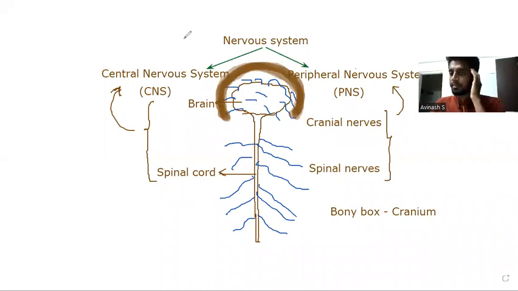For example, when we suddenly dash our head against a wall, the brain is still protected from mechanical injuries because of the box called the cranium, also called the skull. So this is very important. All these put together constitute the nervous system.